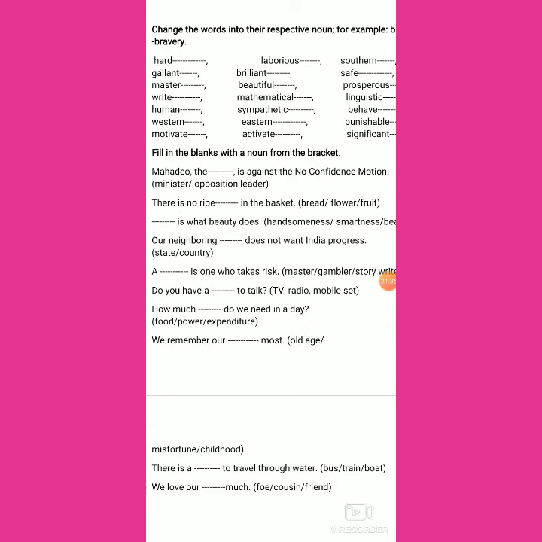Do you have a dash to talk? Do you have a mobile set to talk? Because generally we talk through mobile. All cannot talk on radio, all cannot talk on television, but if it is a common person, he can talk through a mobile set. So here I think that mobile set is the best choice. So, do you have a mobile set to talk?